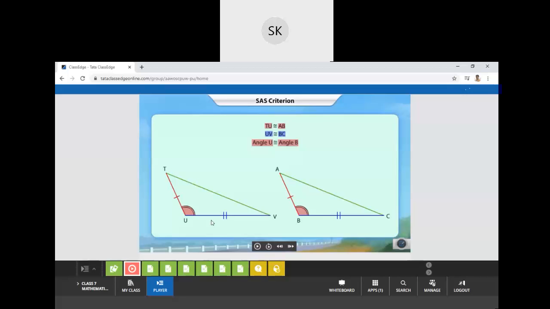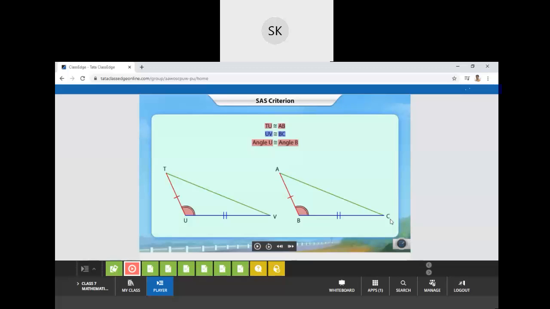Not only two sides and any angle from the triangle. It is not like this. The sides and the angle we get in between them, the embedded angle, that is called the SAS criterion. This is S, this is A, the embedded angle, and this is the other S, which is congruent to this side, this embedded angle and this side.